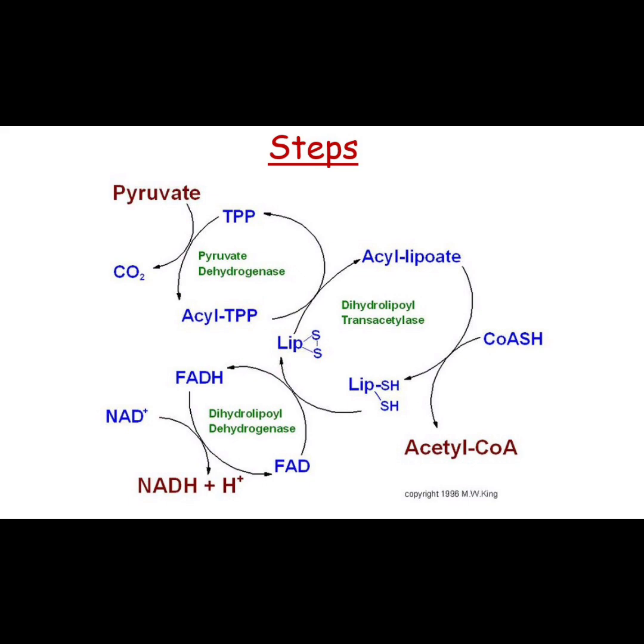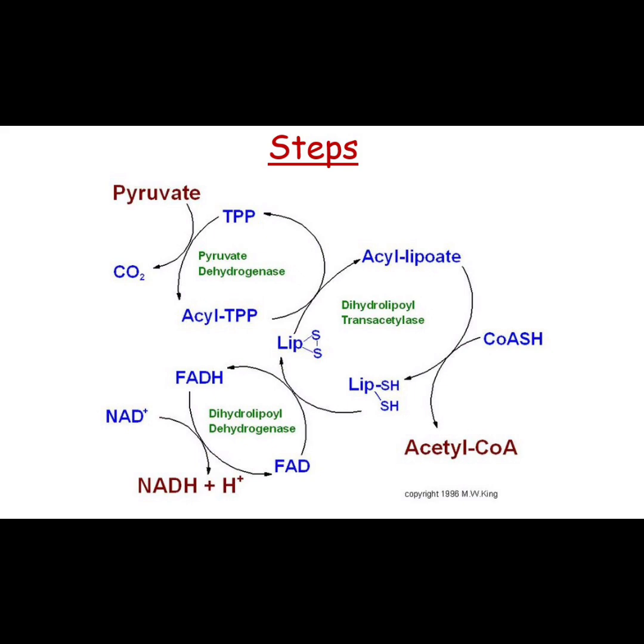Now let's move on to the steps. So pyruvate with the help of pyruvate dehydrogenase gets decarboxylated. This involves thiamine pyrophosphate and it gives hydroxyethyl thiamine pyrophosphate. So this reaction requires vitamin B complex. Next, with the help of dihydrolipoyl transacetylase, the hydroxyl group gets converted into acetyl group and the complex from TPP is then transferred to lipoamide. Now, acetyl lipoamide is formed.